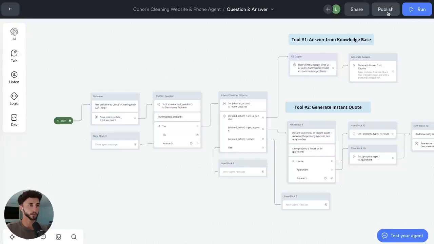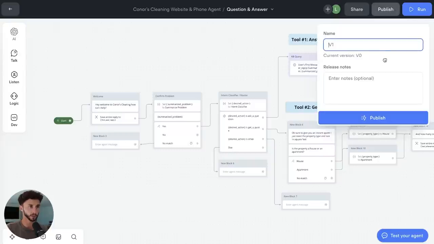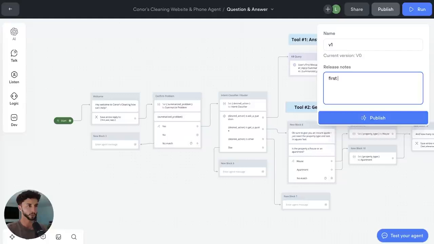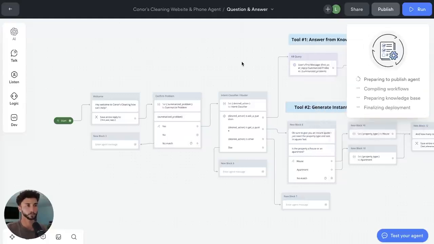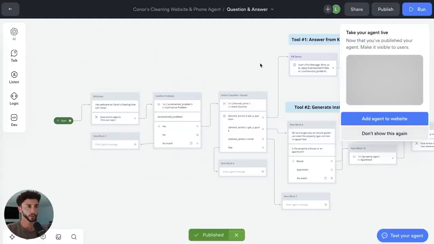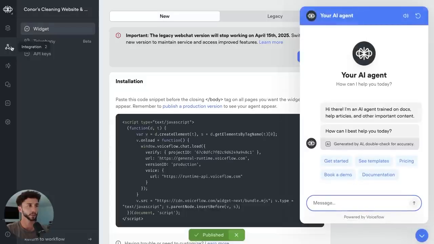But what we need to do now is we can publish this thing. We'll call it a V1. First drop. All right, so now it's published. We can add the agent to a website. Let's click on that, and that takes us to this integrations tab.